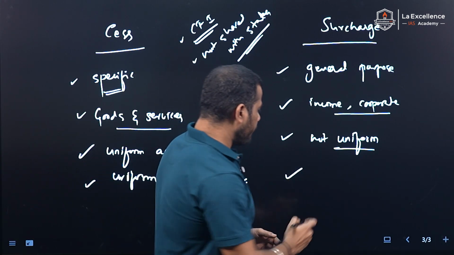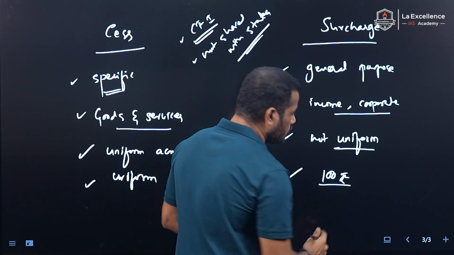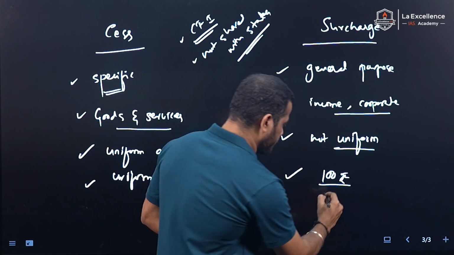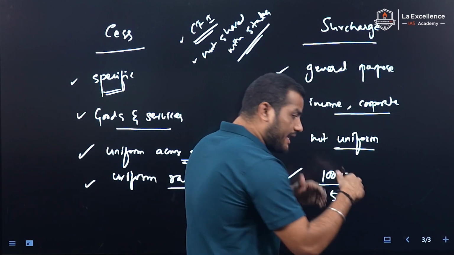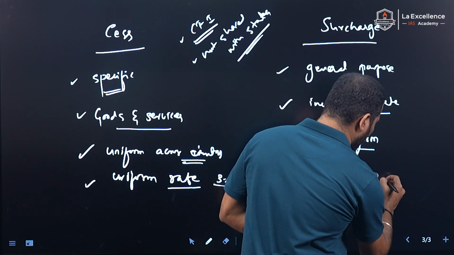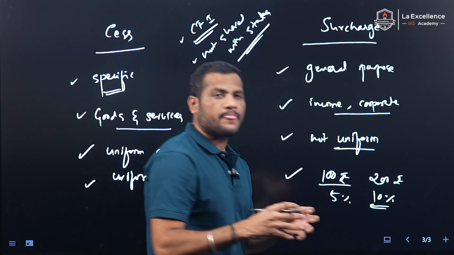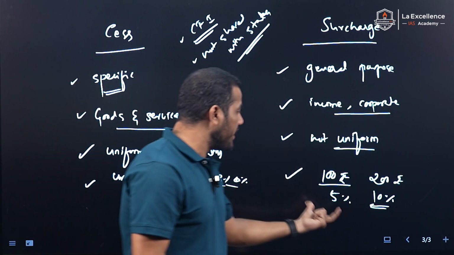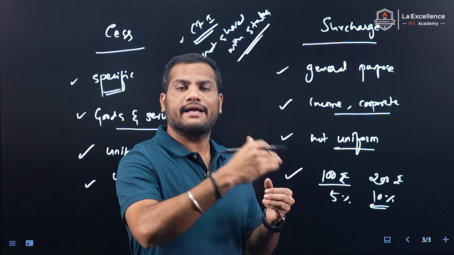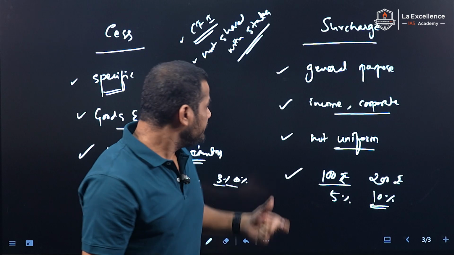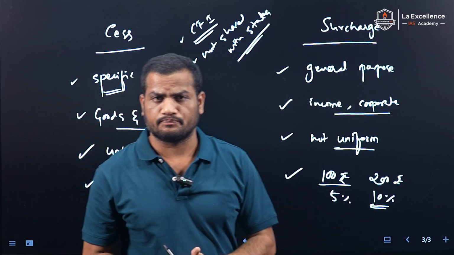For example, if I earn 100 rupees, I have to pay a surcharge of 5%. If another individual earns 200 rupees, he has to pay a surcharge of 10%. Means the rate of surcharges also varies from individual to individual based on the income cap. These are the major differences with respect to cess and surcharges.